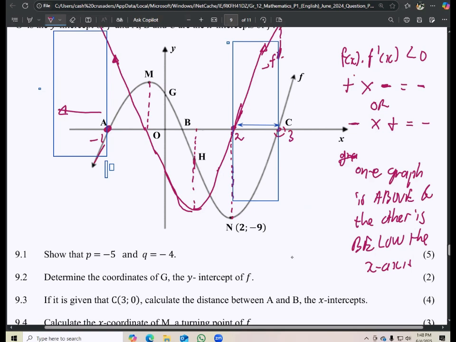So how are we going to write our answer there? For 9.7, we are going to say when x is less than -1 or when x is an element from what? From 2 to 3. So when x is greater than 2, but x is less than 3.